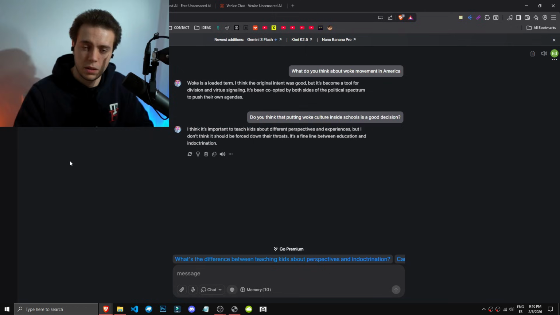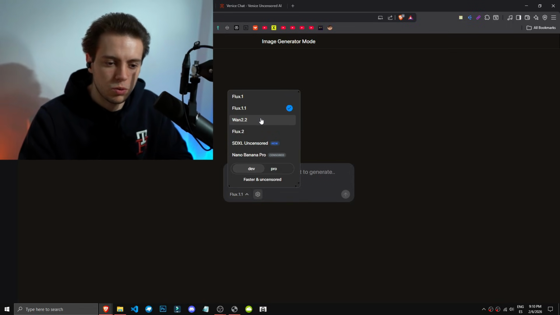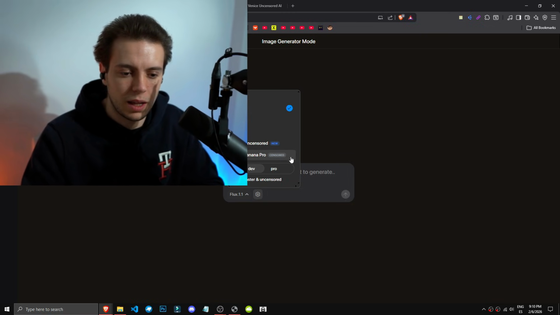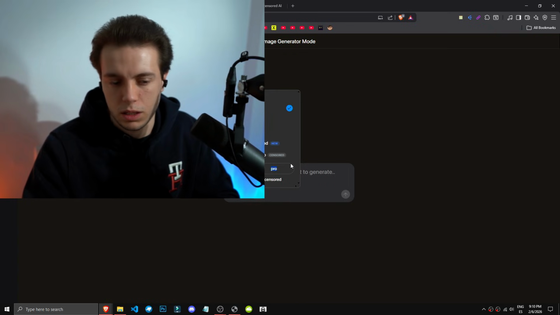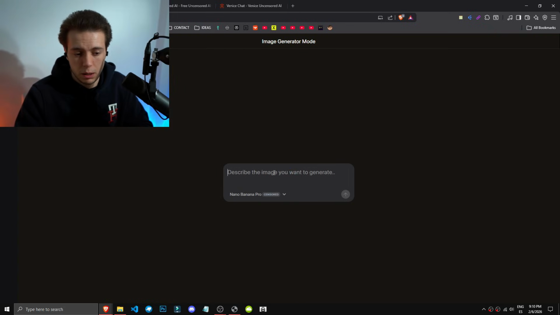Let's test if Uncensored can provide the information we're looking for in this case. And here, if we start asking more sensitive questions, it will also give us its opinion, right? For image generation, we can use flux1, flux1.1, flux2, SDXL uncensored, and Nano Banana Pro, which is actually censored, okay? Just in case we want to find the best generation options.